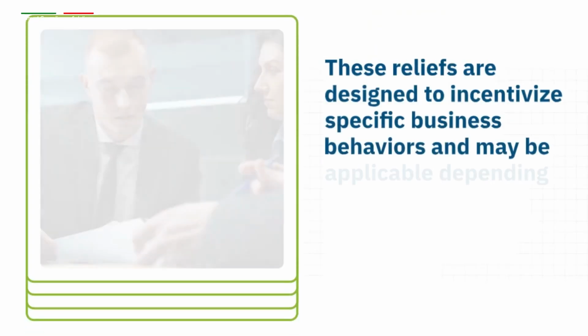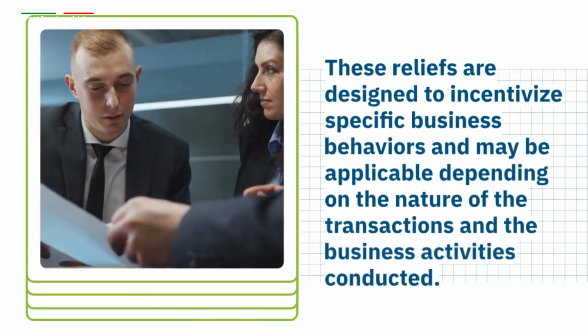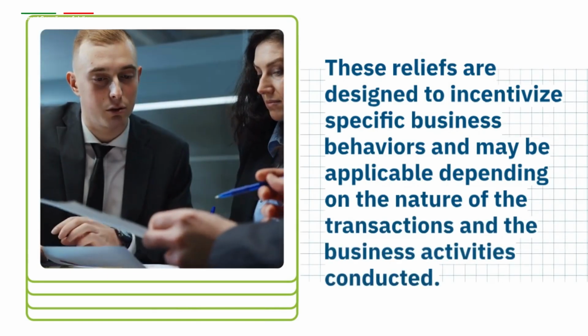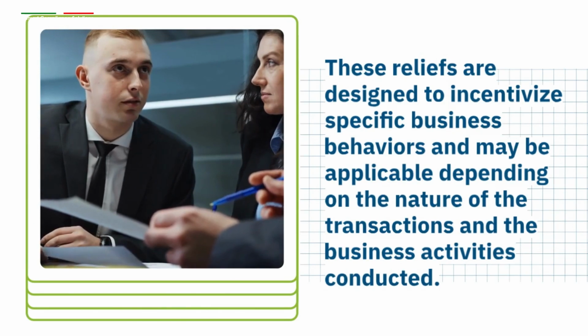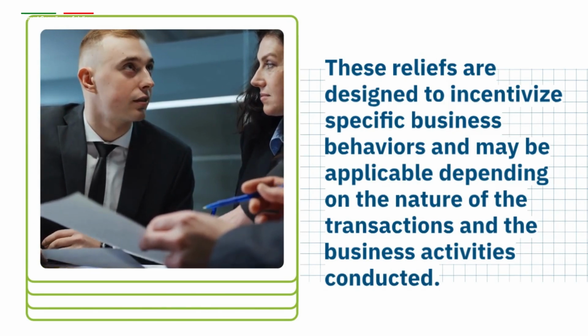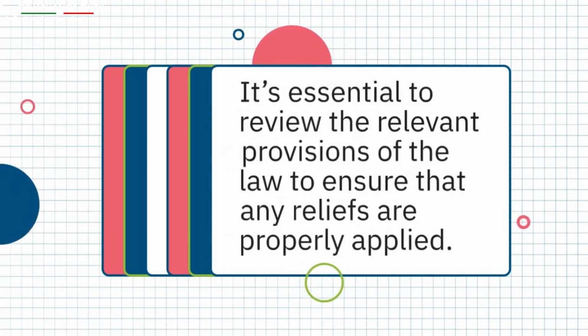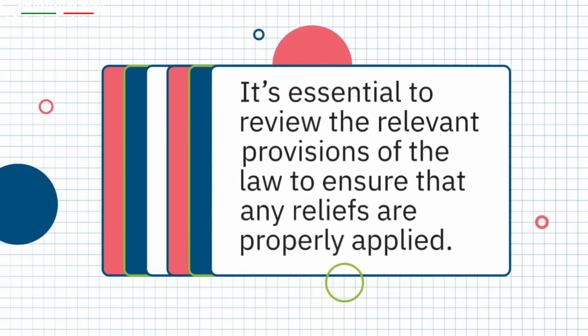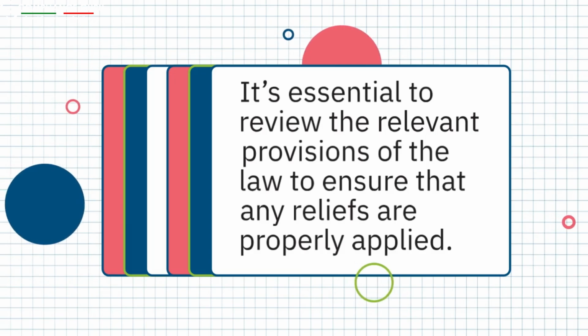These reliefs are designed to incentivize specific business behaviors and may be applicable depending on the nature of the transactions and the business activities conducted. It's essential to review the relevant provisions of the law to ensure that any reliefs are properly applied.